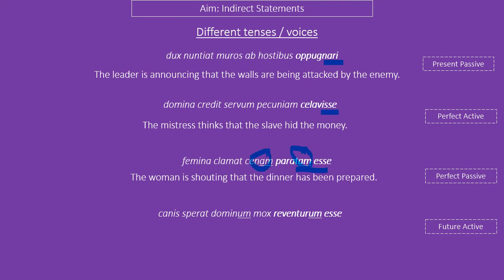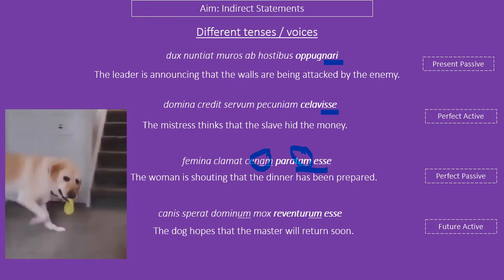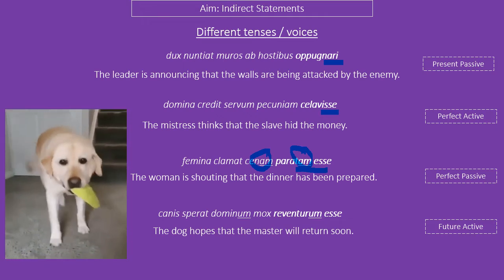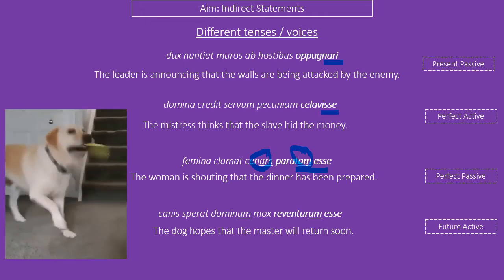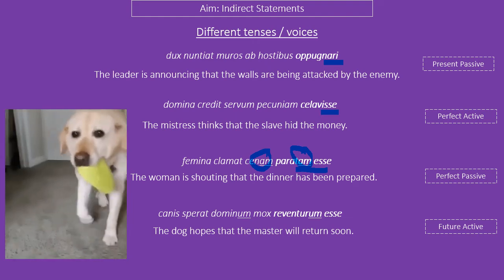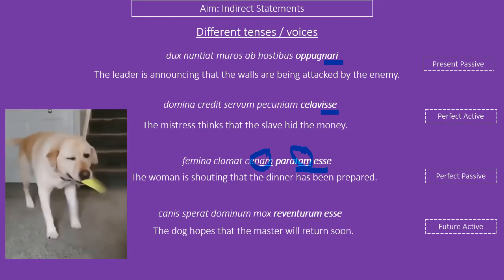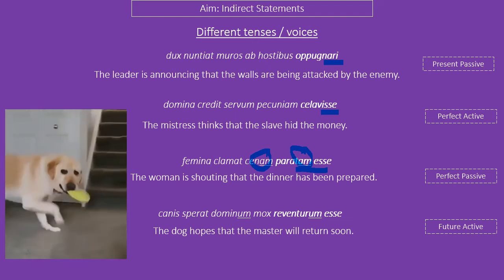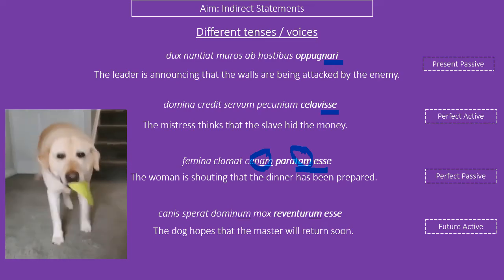Notice that the endings are matching because paratam is describing cenam. And finally, the dog hopes that the master will soon return. Reventurum goes with dominum, so they all need to be with the same ending if they have an ending. Effectively, these are participles. They can have adjective endings, so they must describe their noun. Look at the cute doggy.